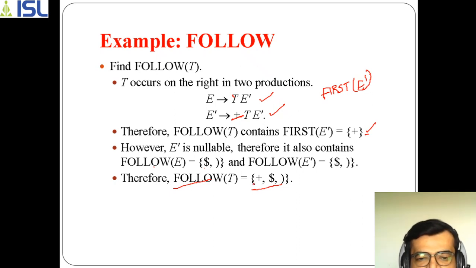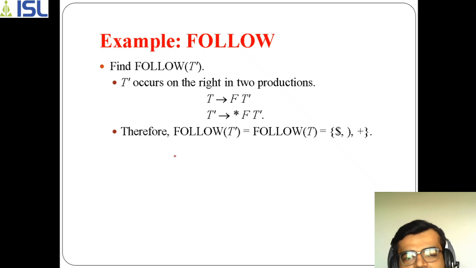Okay. Why is plus coming? Plus is coming because of first of E dash. Why are these two symbols coming, dollar and closing bracket? Because E dash is nullable. Whenever I said nullable, it means that if you are getting epsilon, in that case you have to follow the parent. So who is the parent of T? The parent of T is E, right? So you have to take follow of E. What is follow of E? Dollar and closing bracket. That's why you are taking these three symbols. Okay, so this is regarding follow of T.